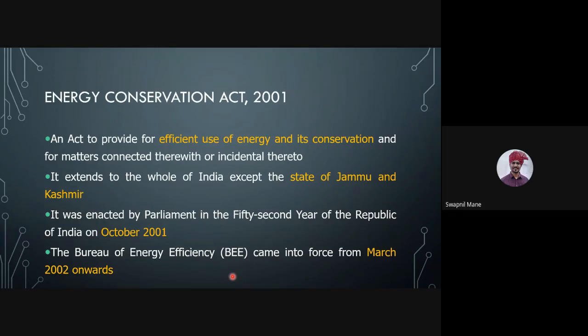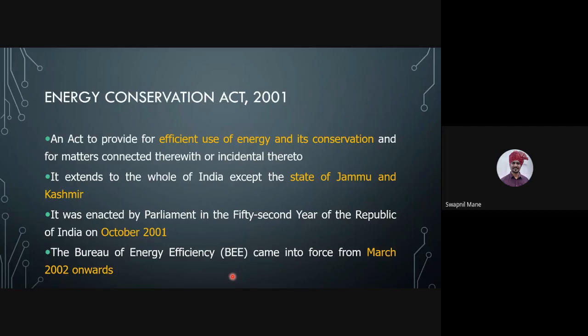Okay, so at that time the state of Jammu and Kashmir was not included in India in 2001. It was enacted by Parliament in the 52nd year of the Republic of India. That means it took 52 years for it to be implemented as the Energy Conservation Act in October 2001. And always there is a God for everyone. So for us, the God is the Bureau of Energy Efficiency.